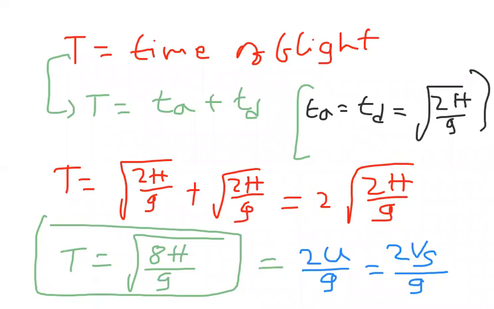So what is time of flight? The total time taken for the body to remain in air is called time of flight. This is the topic related to the freely falling body, vertically projected downward body, and vertically projected upward body. I hope you understood today's class better. Thank you, each and everyone.